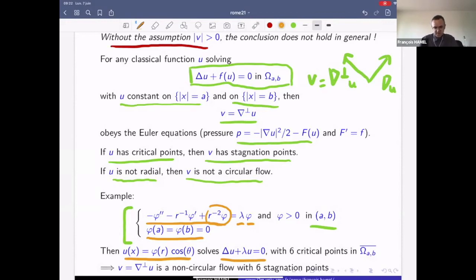The cosine theta is involved in this coefficient r minus 2 times phi. So it is cooked up in such a way that u satisfies this equation.